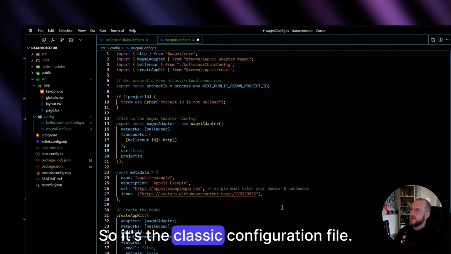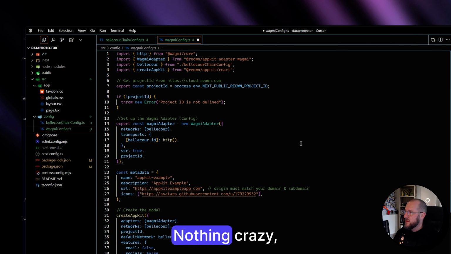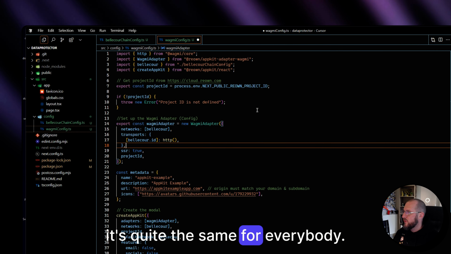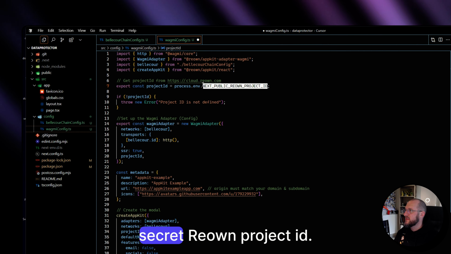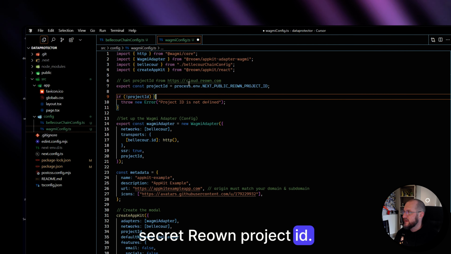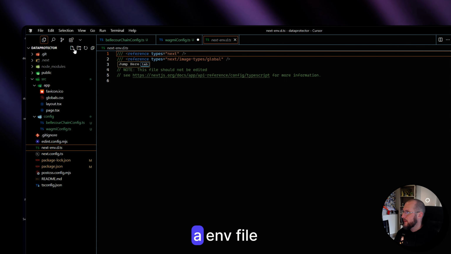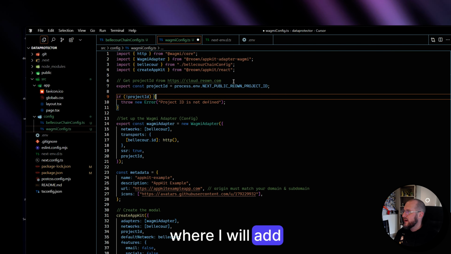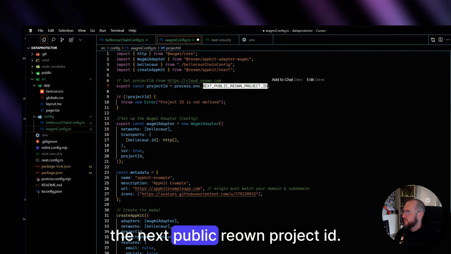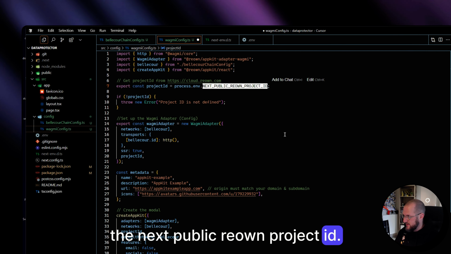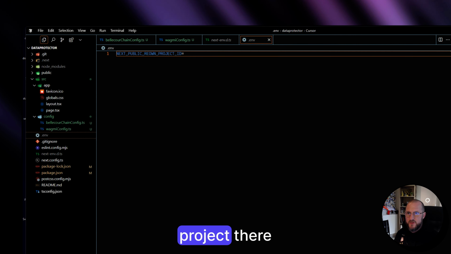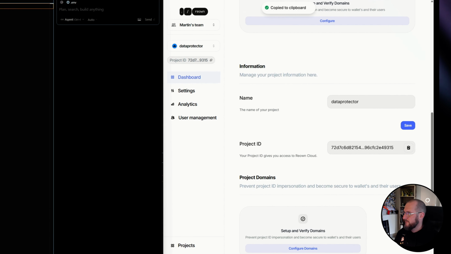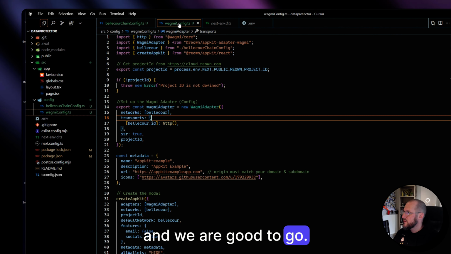So it's the classic configuration file, nothing crazy. It's quite the same for everybody. But as you can see there, we will need a Reown project ID. So let's create a .env file where I will add the NEXT_PUBLIC_REOWN_PROJECT_ID. All right, and let's pick it up in our project there, and we are good to go.